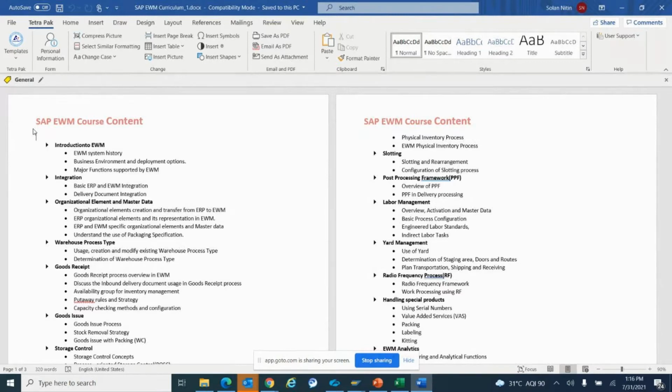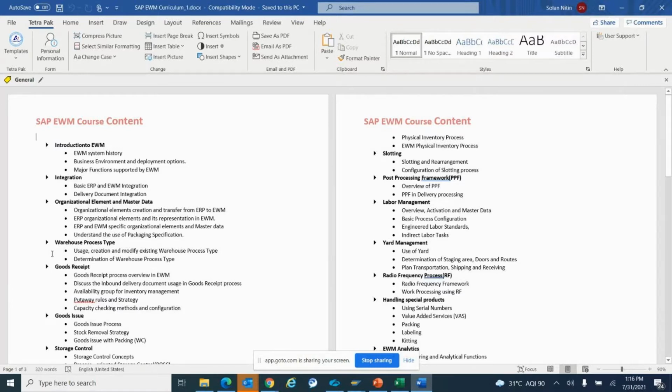Then the organizational elements, how the entire EWM is organized, and how the structure of EWM is set up in the SAP system. What are the basic master data required in order to set up the EWM system or to work in the EWM system. Then apart from that we have warehouse process types.